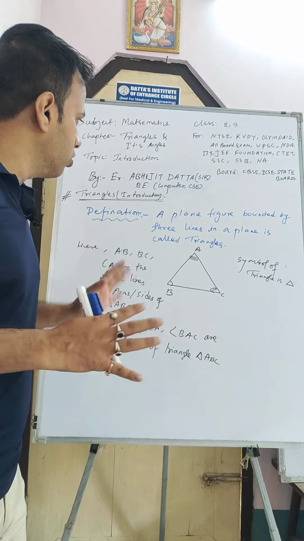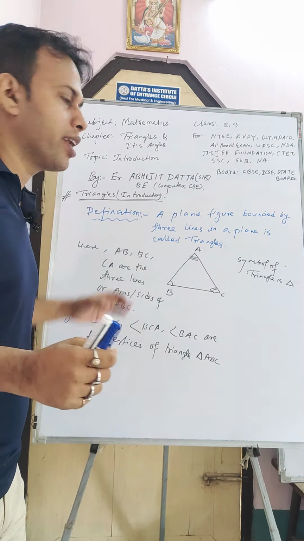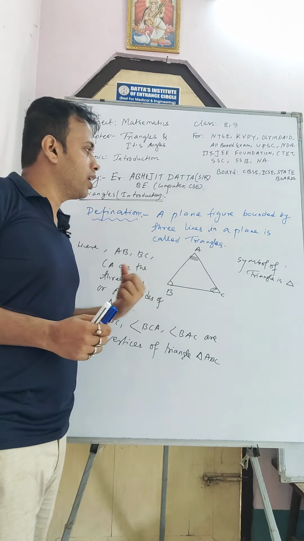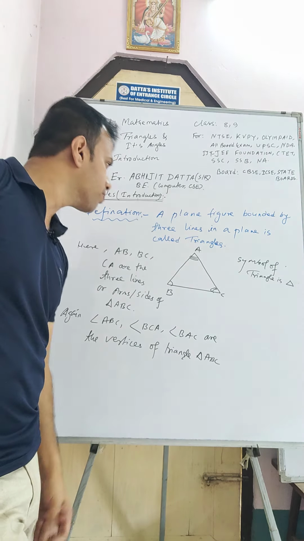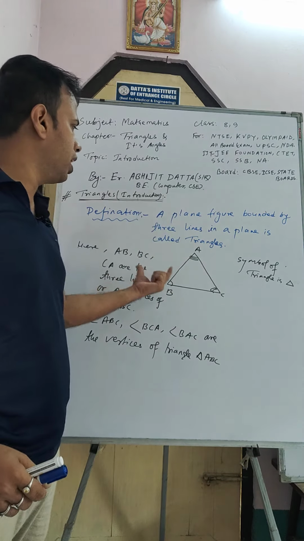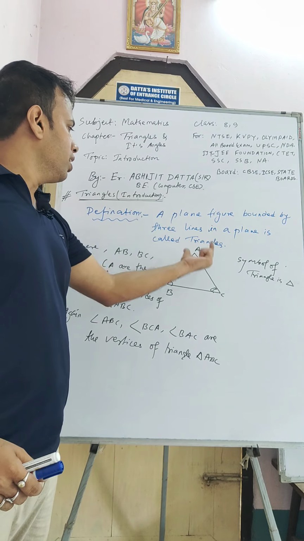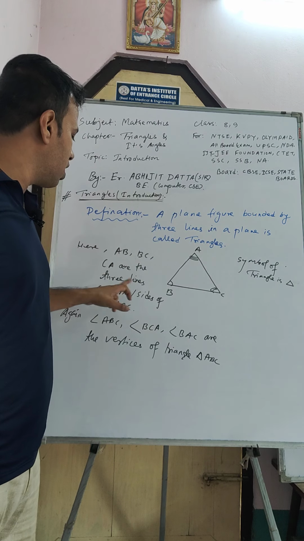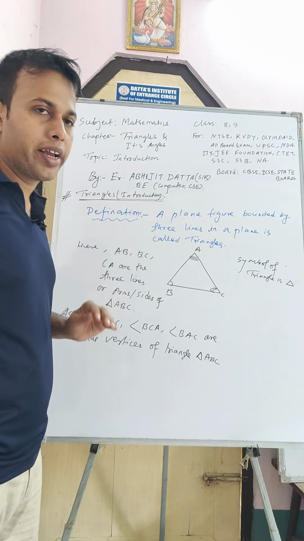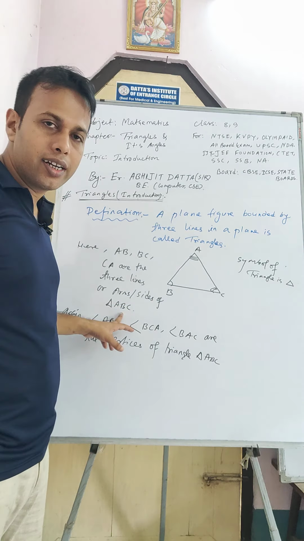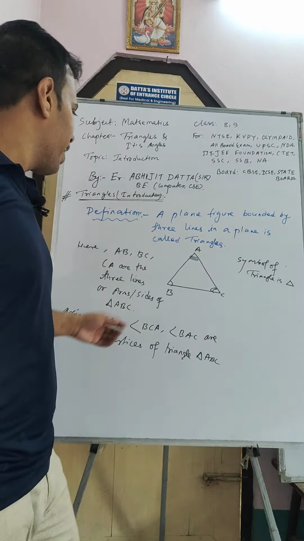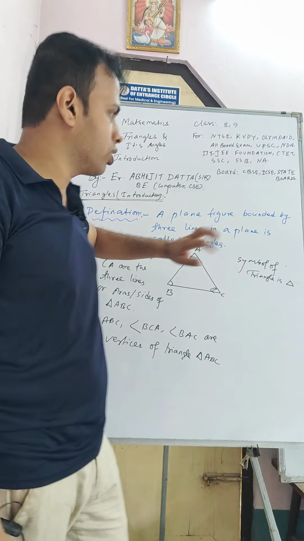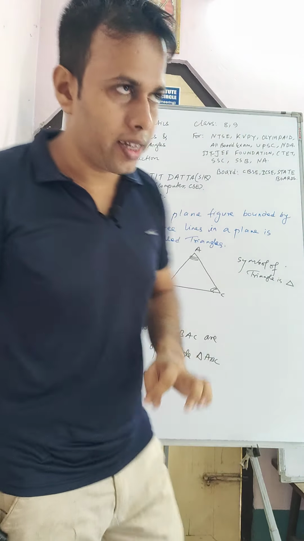So we already know what a triangle is and what it has. A plane figure bounded by three lines is known as a triangle. This is the only plane figure bounded by three lines AB, BC and CA, and it is called a triangle. AB, BC, CA are the three lines, or they are called arms or sides of triangle ABC. Now this one is one angle, this one is another angle, this one is another angle. So there are three angles in a triangle.